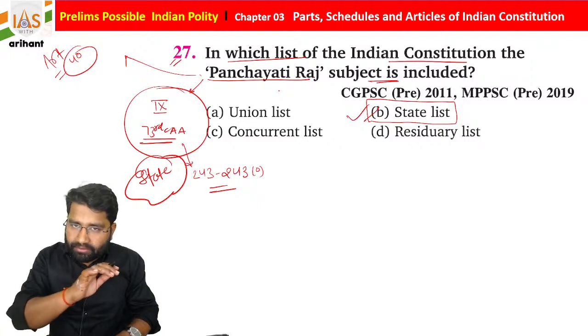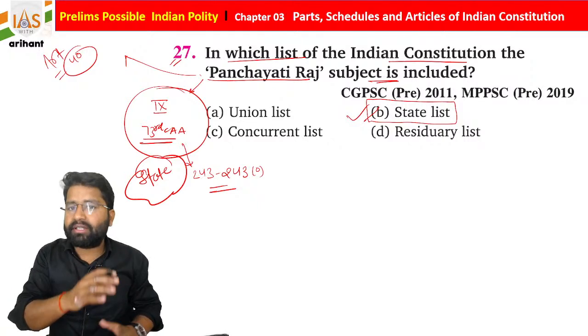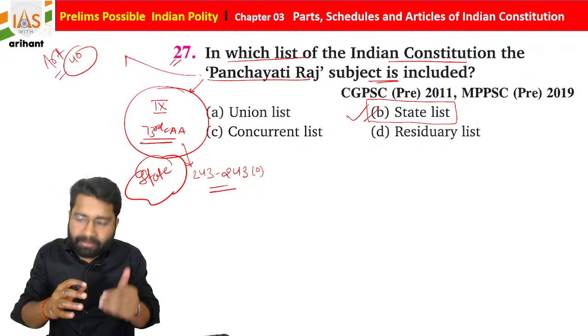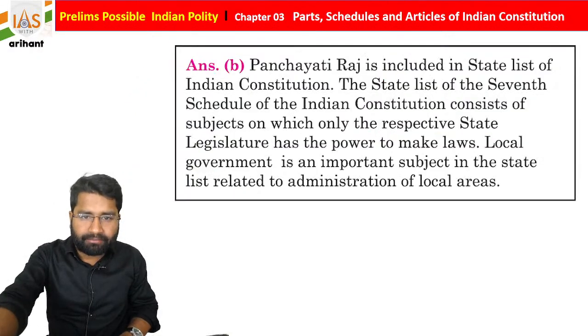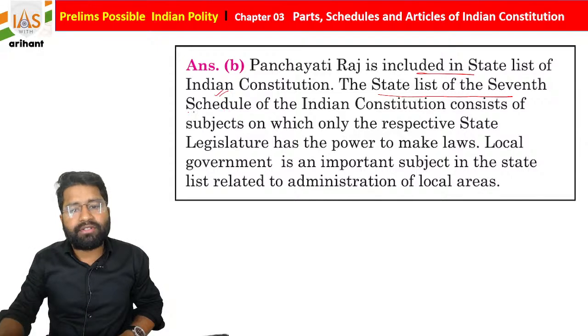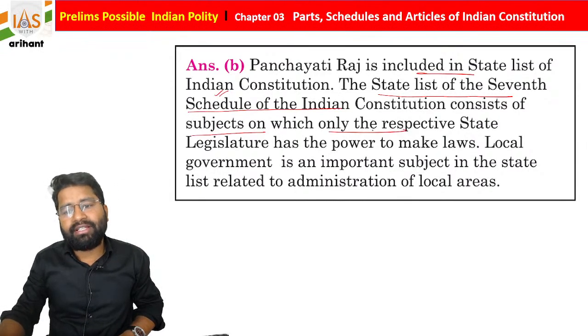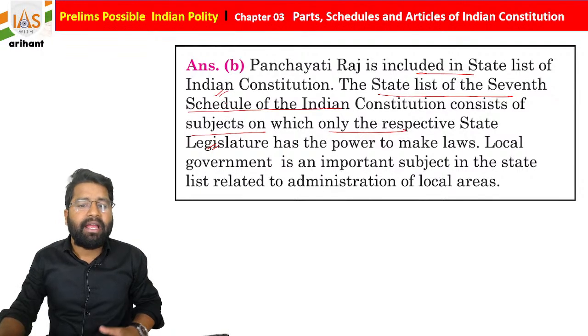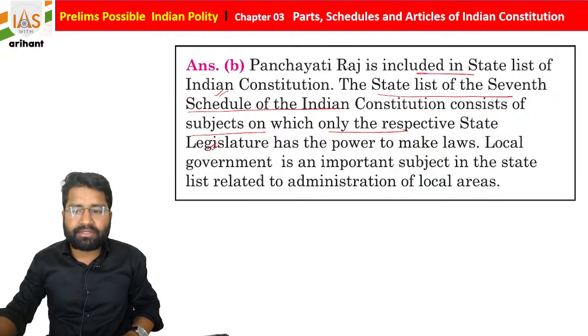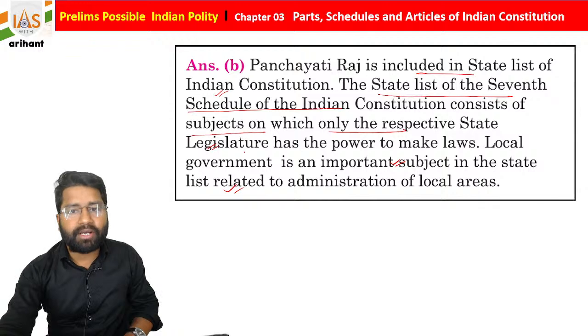Getting it? You must not get confused by any question if you use the basic concept, and that is common sense. Very simple. So Panchayati Raj is included under the state list of the Indian Constitution. The State List of the 7th Schedule consists of subjects on which only the respective state legislature has the power to make law. Local government is an important subject in the state list related to administration of local areas.